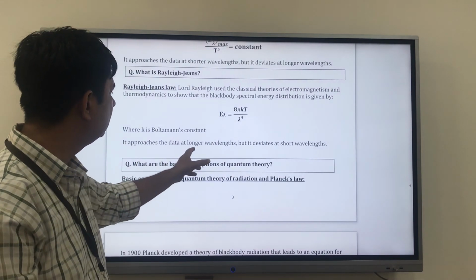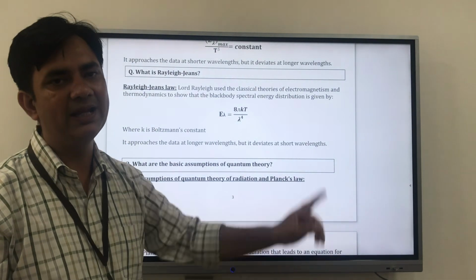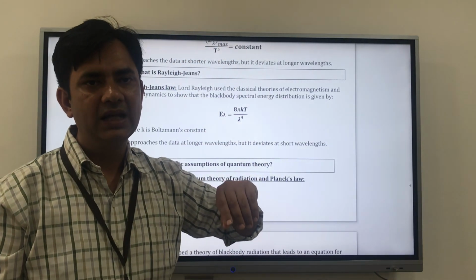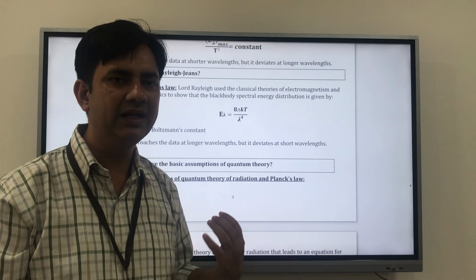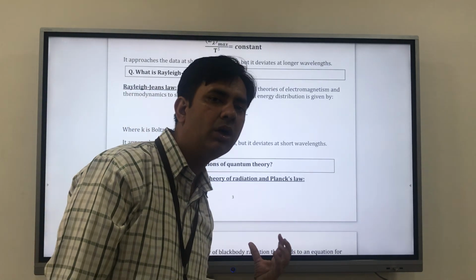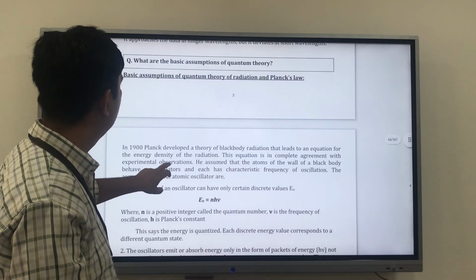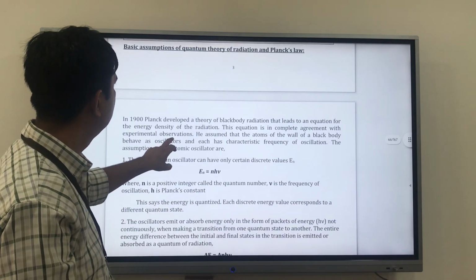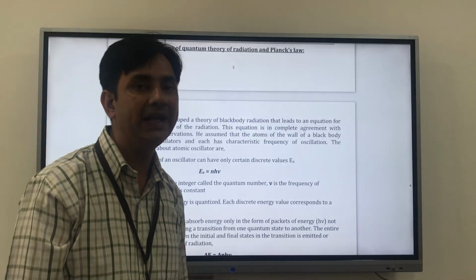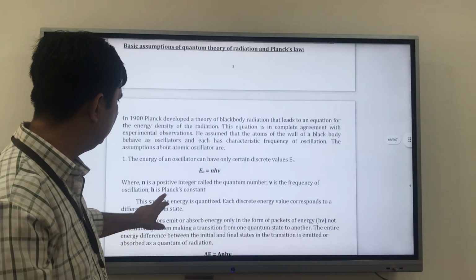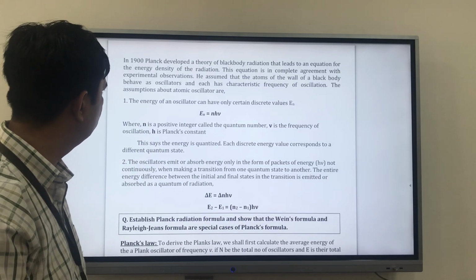So it approaches the data at longer wavelength, but it deviates at shorter wavelength. So again, the previous one holds good for the shorter wavelength, but not for the longer wavelength. But here it works for the longer wavelength, but not for the shorter wavelength. Now we'll get to a very important topic, the quantum theory of radiation and Planck's constant or Planck's law. So we'll take this and then we'll move to some other point.